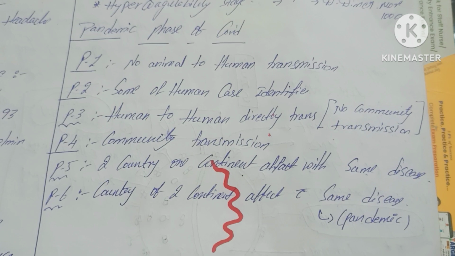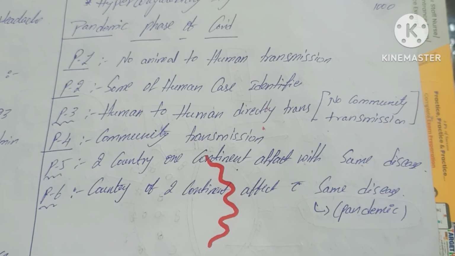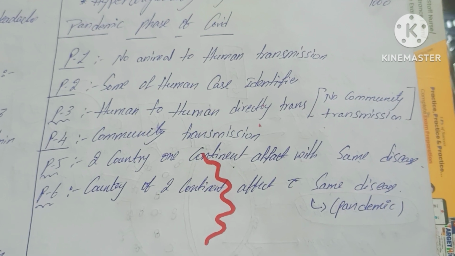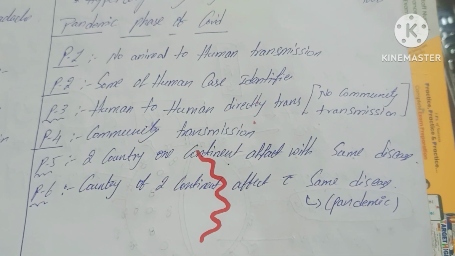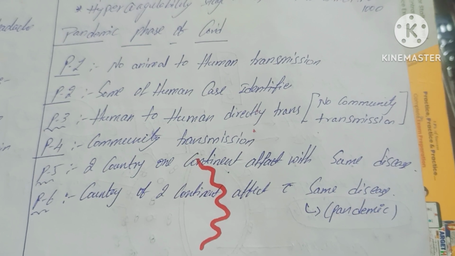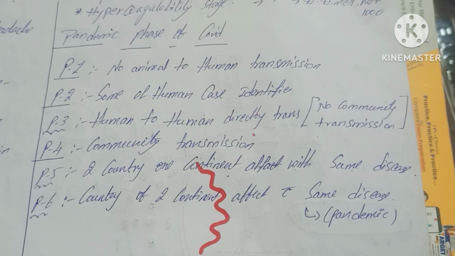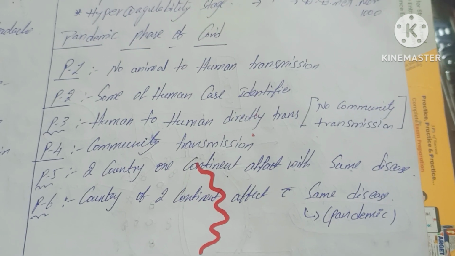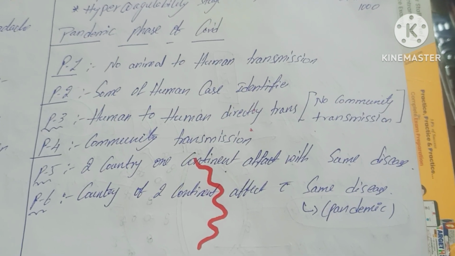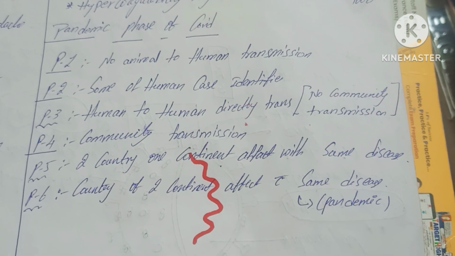Then we discuss the phases of the COVID-19 pandemic. In phase 1, there is no animal to human transmission. For example, an animal has COVID-19 but it is not transmitted to humans. This is called phase 1. In phase 2, some human cases are identified. In phase 3, human to human transmission occurs directly but not to the community.